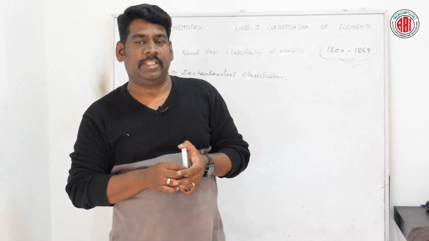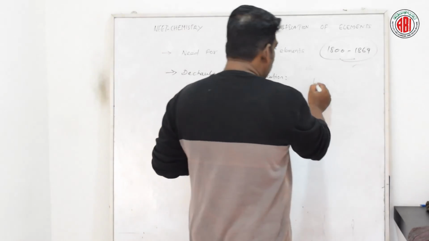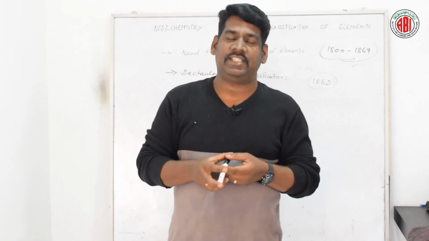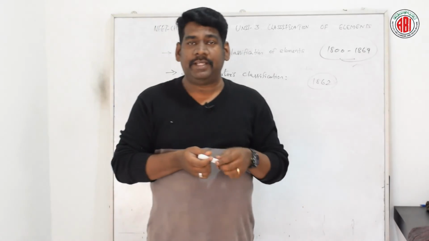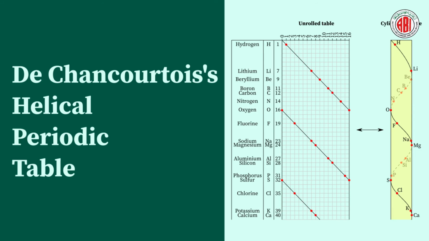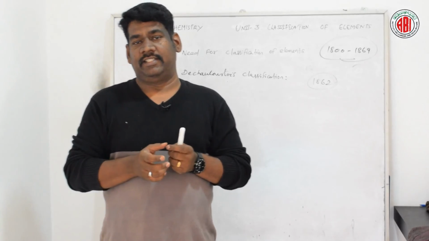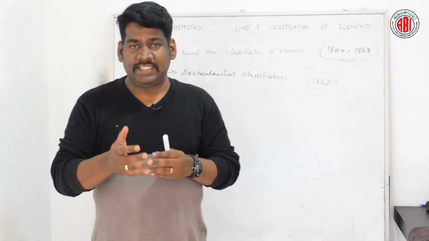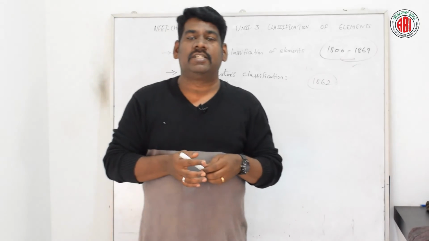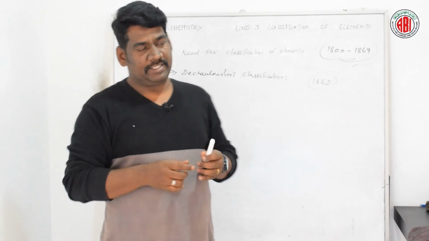According to this classification, in the year 1862, the French geologist A.E.B. de Chancourtois arranged the known elements by increasing atomic weight, and proposed a cylindrical table of elements.